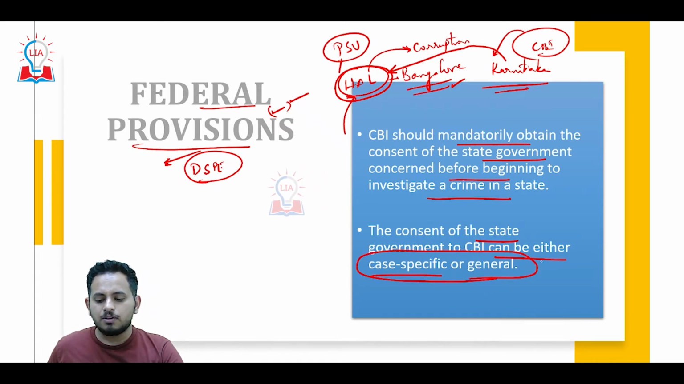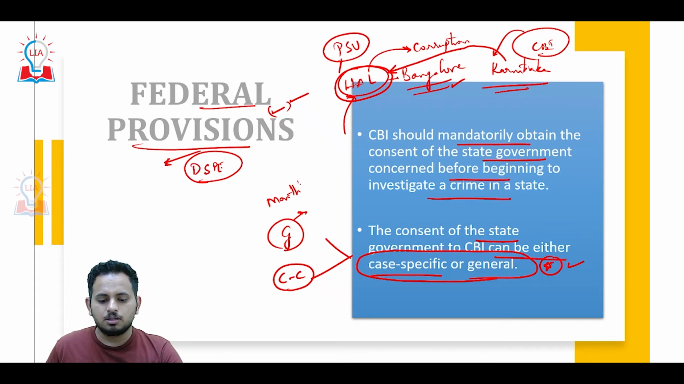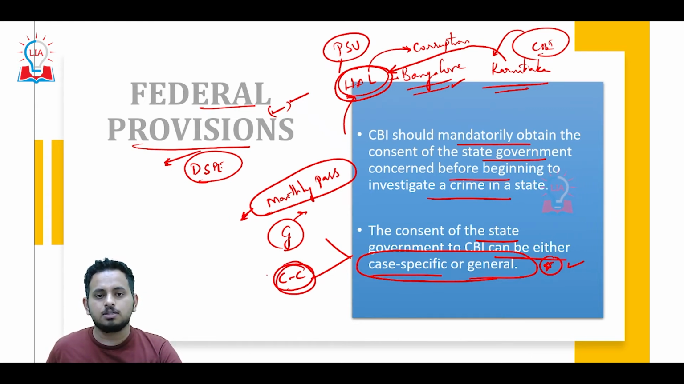The consent of a state government to CBI can be either case specific or general. This is something we have to focus on more, because this is the core of the issue. CBI can have two types of consent: general consent and case-to-case consent, or case specific consent. General consent is like a monthly pass that we get in BMTC buses, with which an individual can travel in any bus for one month. He will not need to buy a ticket. But with case consent, for every case, CBI has to take the consent of the state government.